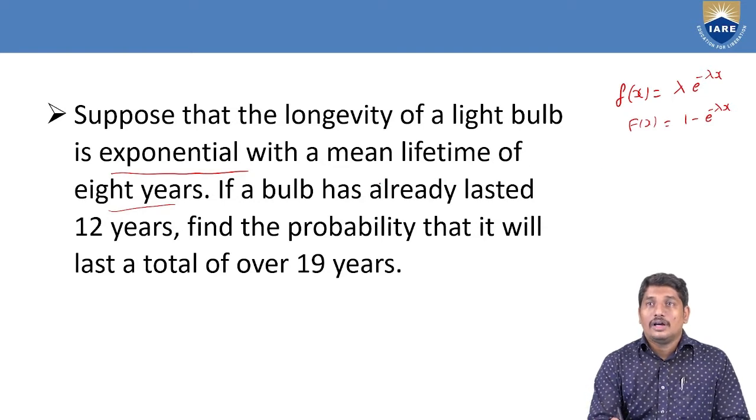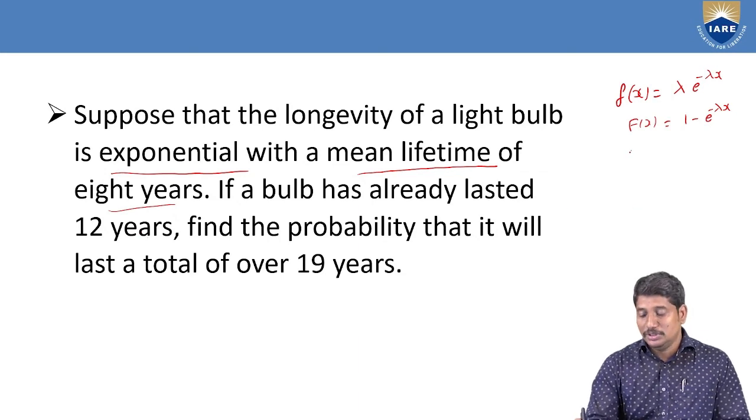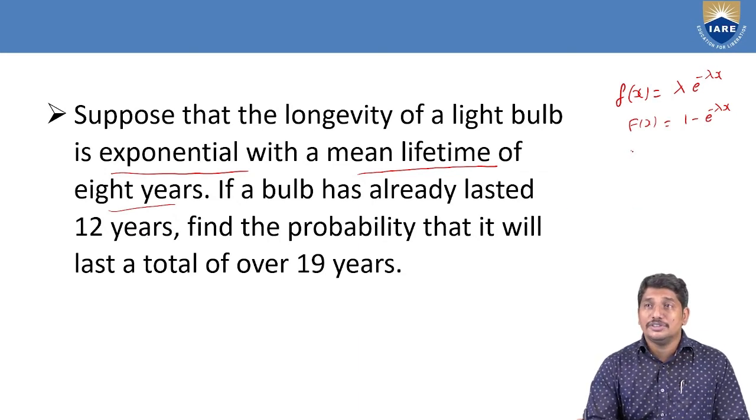Now come to this line. Mean lifetime of a light bulb is 8 years. That means what is the mean of the exponential distribution? We have already found that the mean is 1 by lambda. So 1 by lambda is equal to 8 years, and hence lambda is equal to 1 by 8.